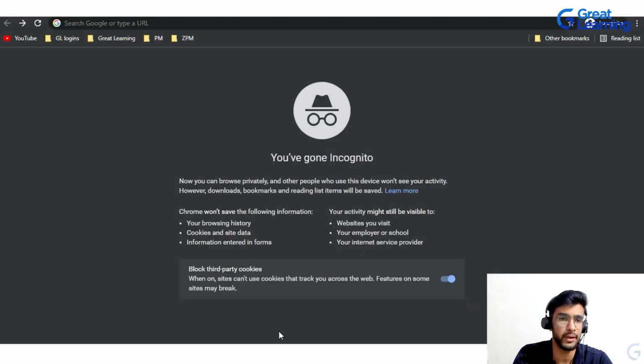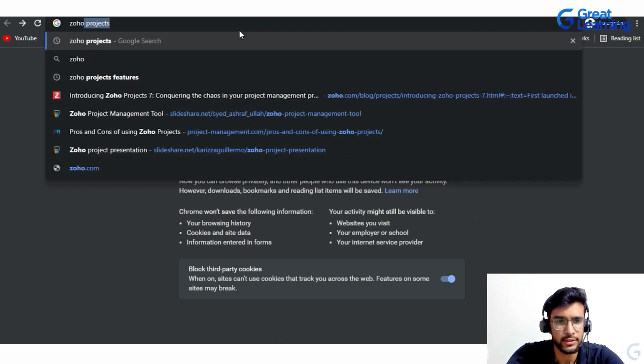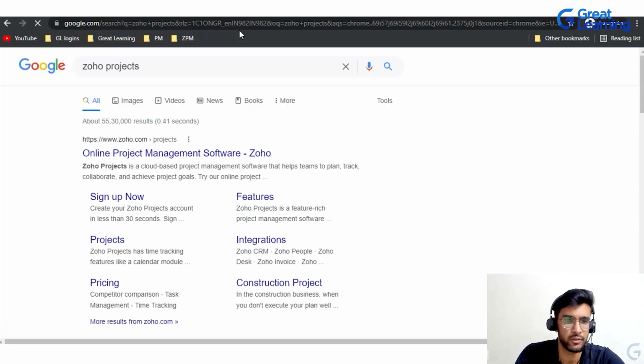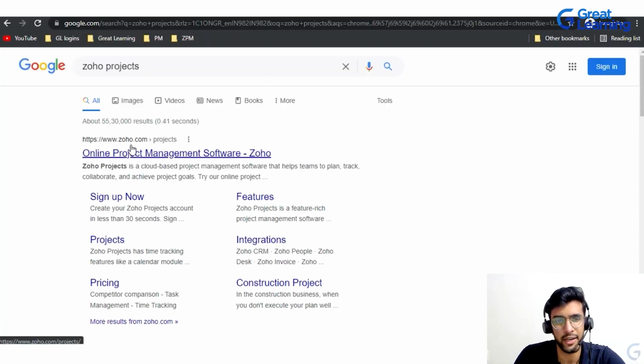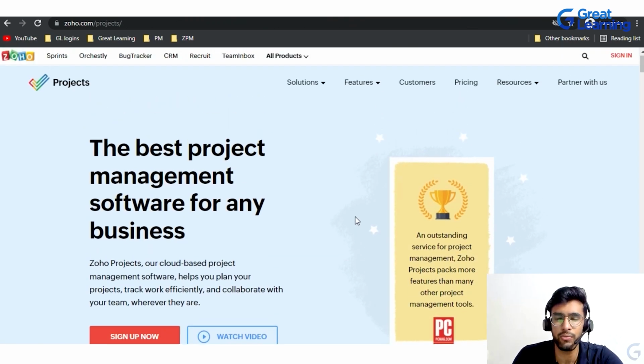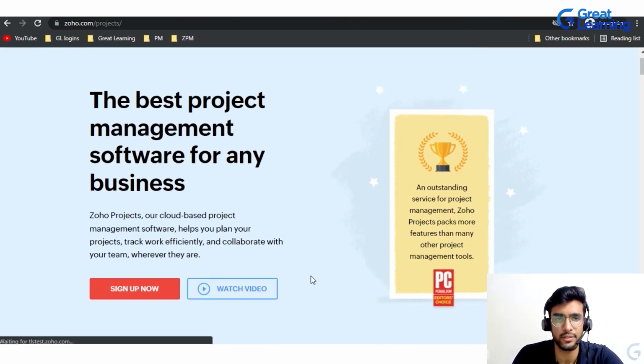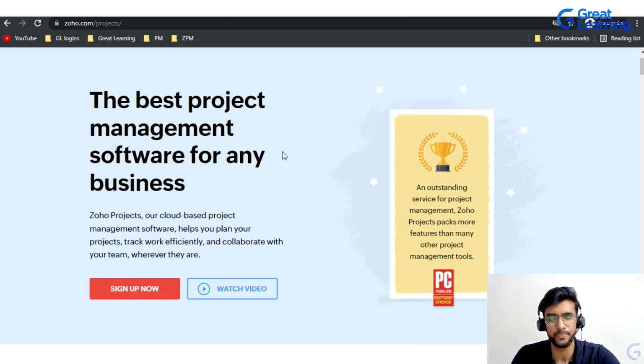So let me open up Windows in incognito mode and just type Zoho Projects on your browser, and you can see the first site, that is https://www.zoho.com/projects. Click on there and you will land on the official page of the Zoho project management tool, where you have the sign up option.